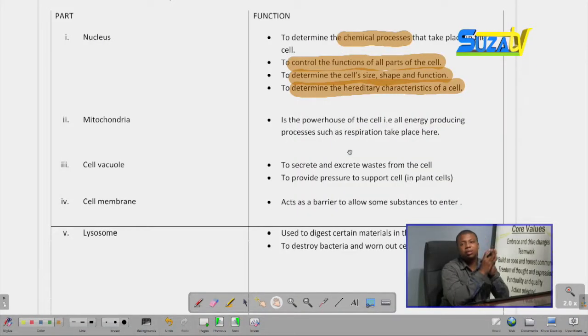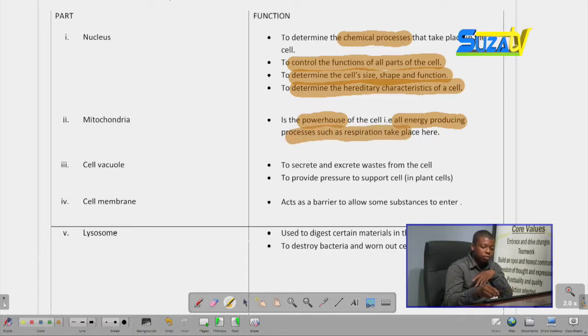Also, we have the mitochondria. The mitochondria is, after the nucleus, one of the most famous organelles known inside the cell. We know that it's the powerhouse of the cell. By saying that it's a powerhouse of the cell, we just mean that all energy producing processes such as respiration take place in the mitochondria.